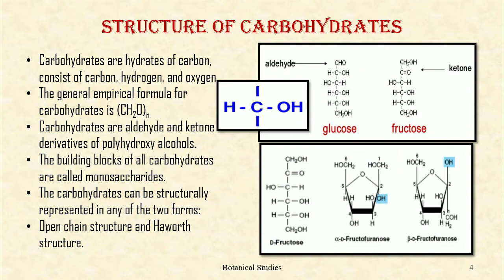Structure of carbohydrates. Carbohydrates are hydrates of carbon, consisting of carbon, hydrogen and oxygen. The general empirical formula for carbohydrate is (CH2O)n. Carbohydrates are aldehyde and ketone derivatives of polyhydroxy alcohols. The building blocks of all carbohydrates are called monosaccharides. A monosaccharide can be a polyhydroxy aldehyde, that is aldose, or a polyhydroxy ketone, that is ketose. The carbohydrates can be structurally represented in either of two forms: open chain structure and Haworth structure.